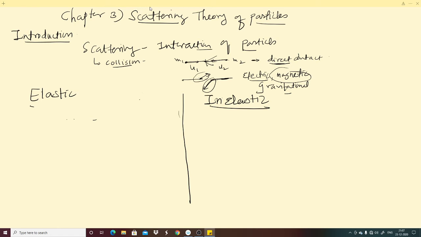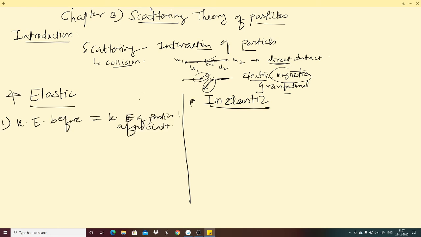So this is the first definition of elastic scattering.